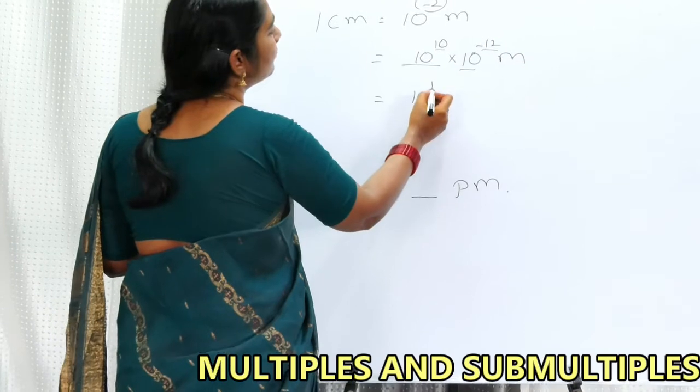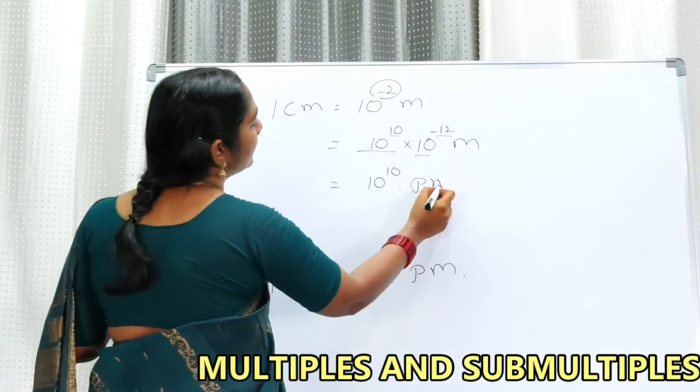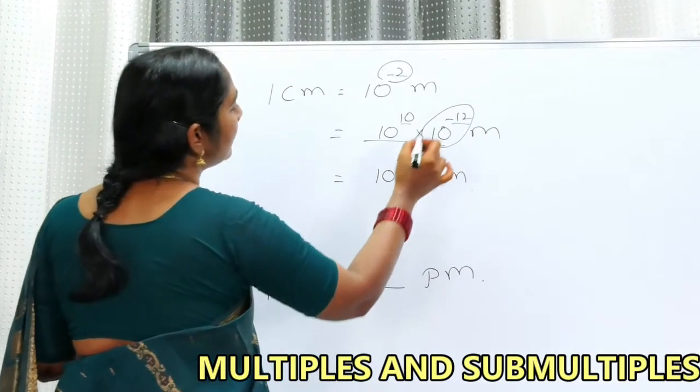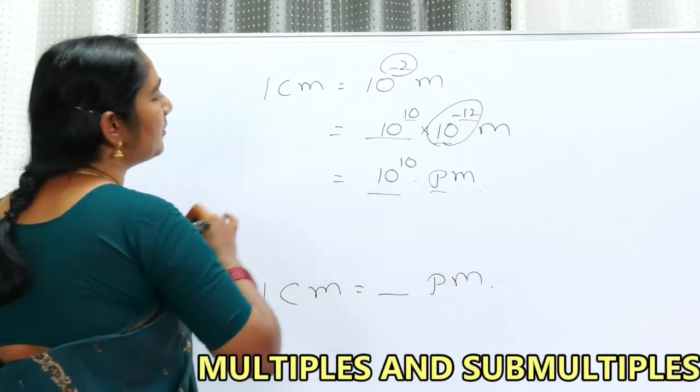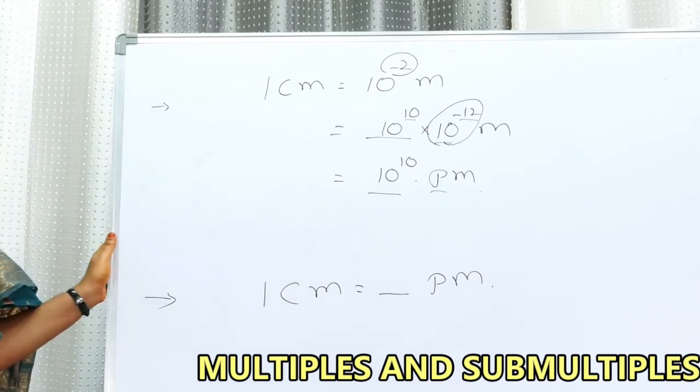So 10 to the power of 10 picometers. In the place of 10 to the power of minus 12 I am just replacing with pico. So the answer is 1 centimeter is equal to 10 to the power of 10 picometers.